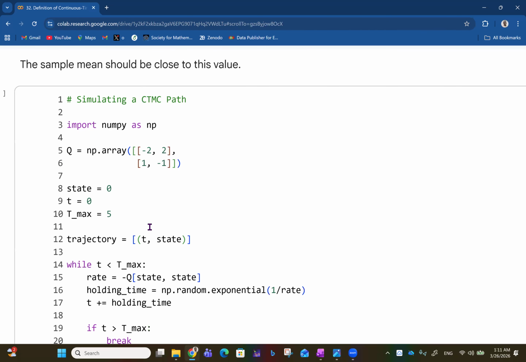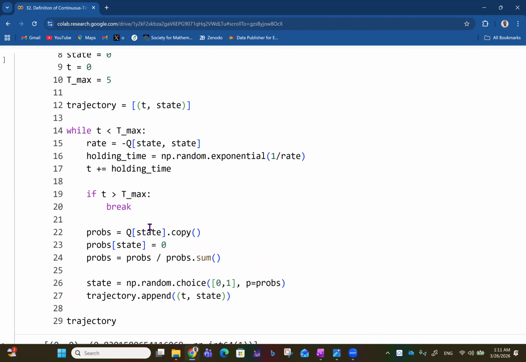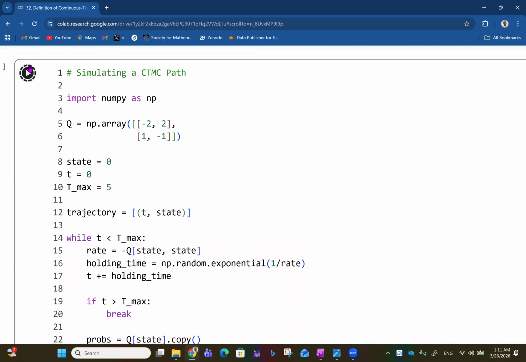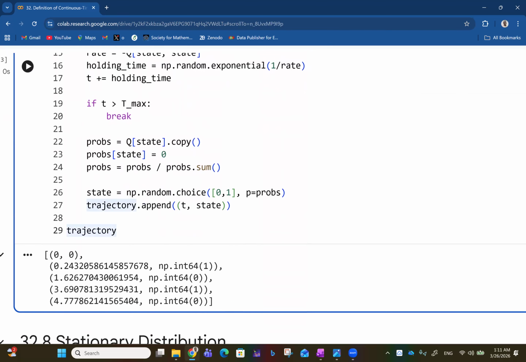Then talking about simulating a CTMC path now. If you run this, we start from state 0 at time 0, and the maximum time is 5, with that generator matrix, -2, 2, 1, -1. You get 0, 0 first, and then 0, 2, 4, and everything just keeps going like that.